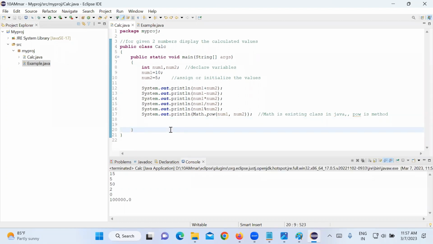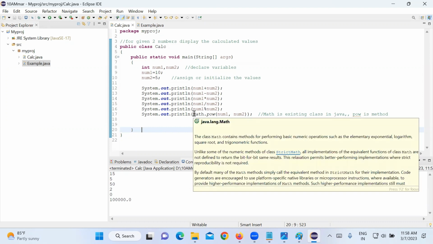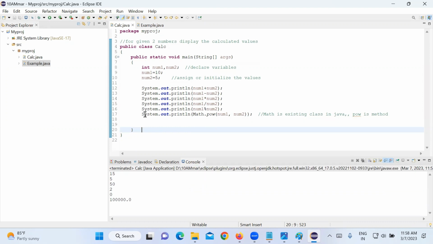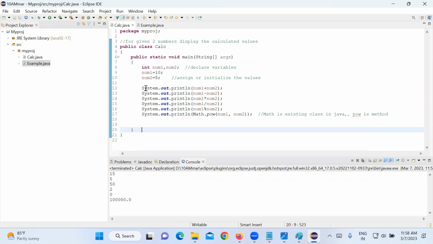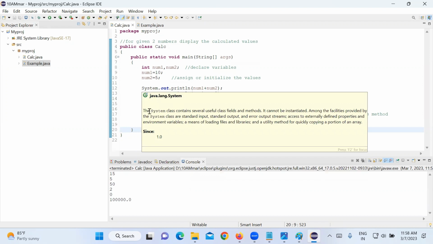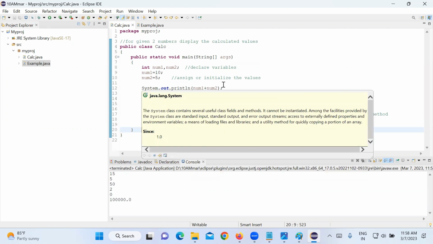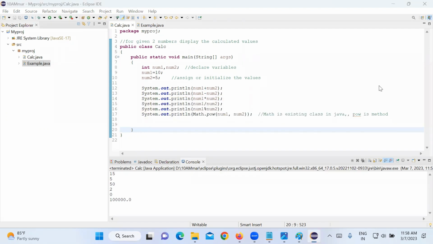Now, what did I say? If you remember, when giving class naming conventions, I said anything which starts with a capital letter is a class, right? If we are writing Calc, we start a class, C is a capital letter. Math, M starts with a capital letter, it is a class. System, S starts with a capital letter, System is a class, right? You see, when I place the cursor on this, what does it say? The System class, right?